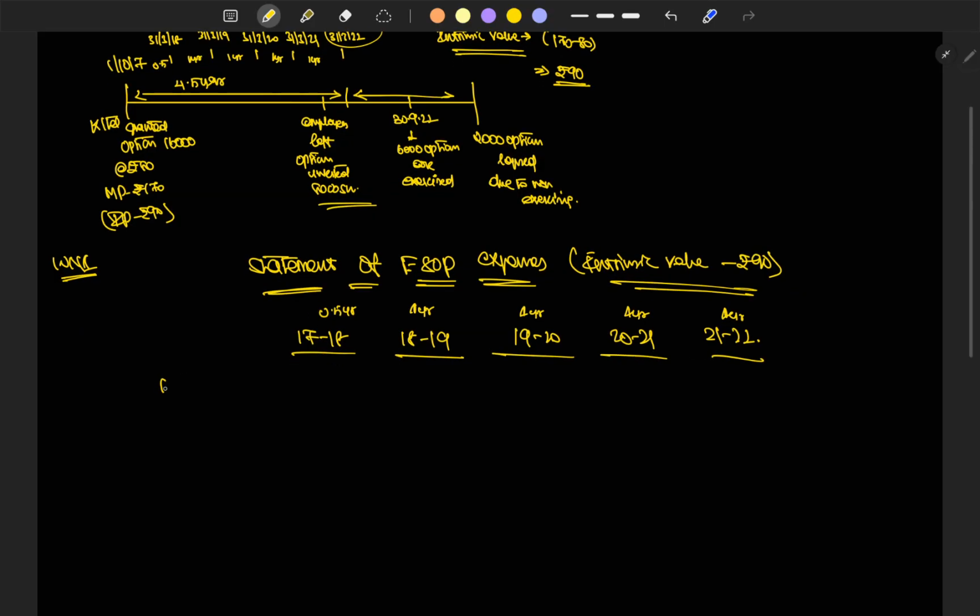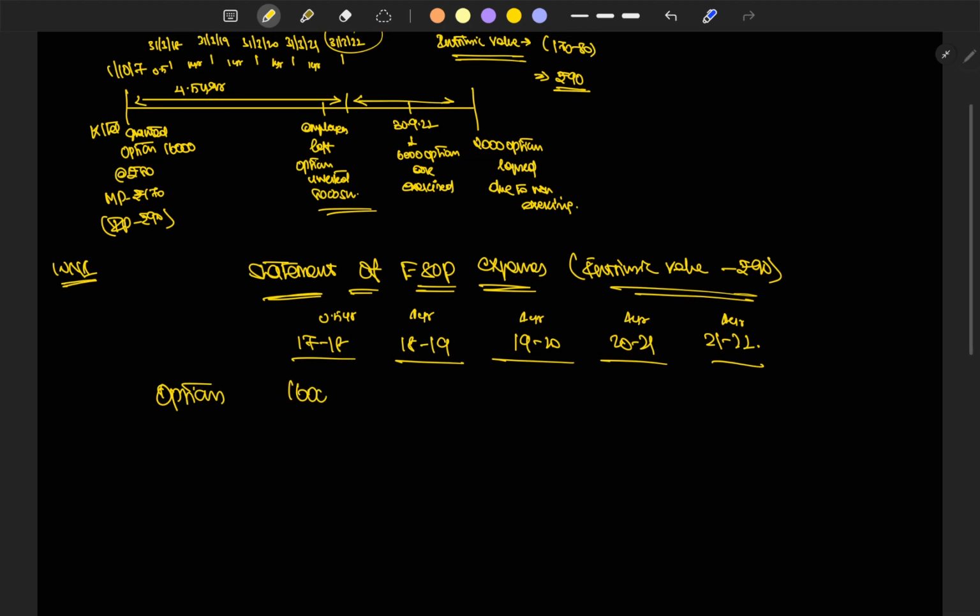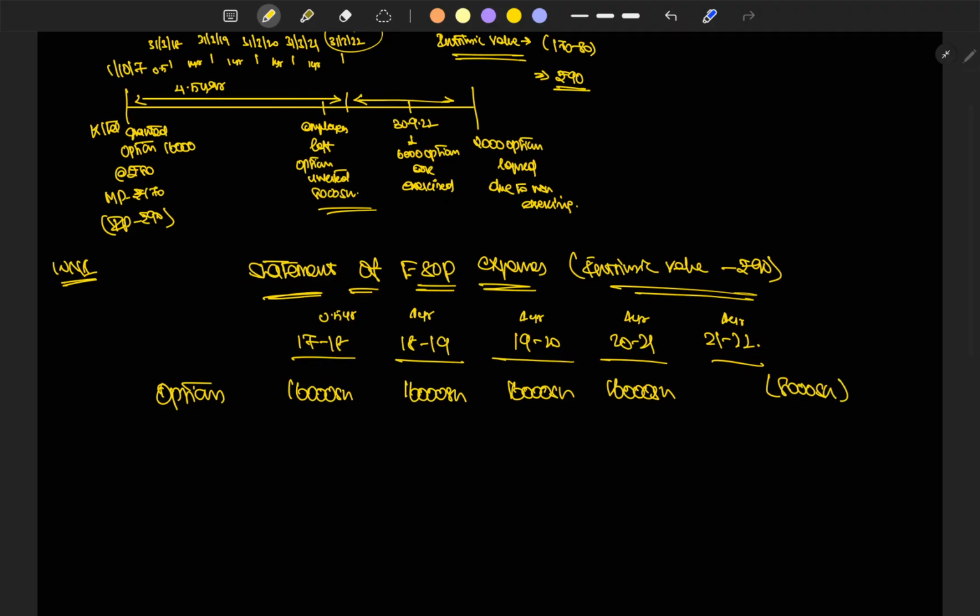So okay, options were granted: 16,000 shares each. And during 2021, it came to be known that some employees have left the organization, which amounted to 8,000 shares being unvested. So only 8,000 shares remain, into the intrinsic price of 90.